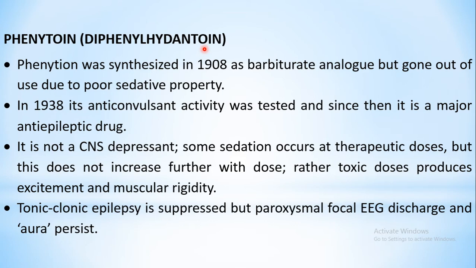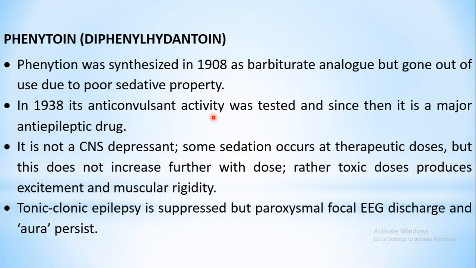Now earlier this particular drug was actually discovered as a barbiturate analog. Way back in 1908, it was discovered as a barbiturate analog for the treatment of insomnia, for its sedative property. But later on it was found that it has poor sedative property and was not very effective in the treatment of insomnia. At that time it went out of use, but later on, around 1938, its anticonvulsant activity was discovered.